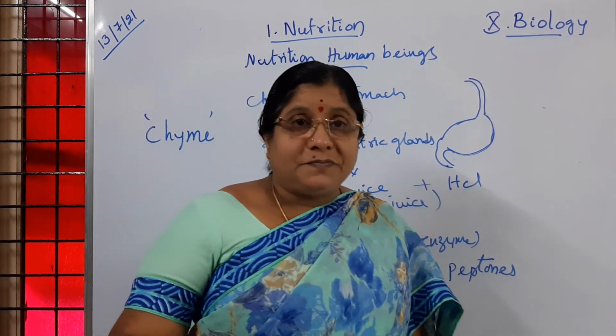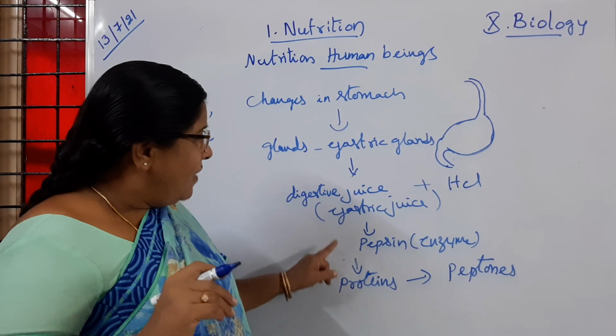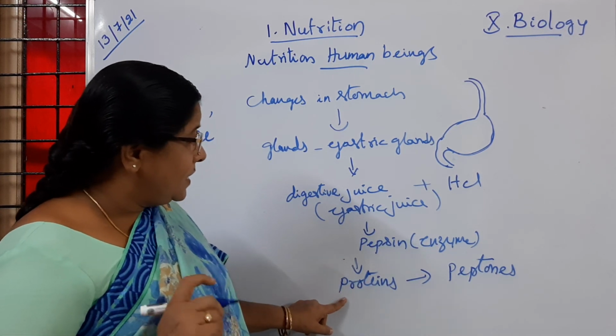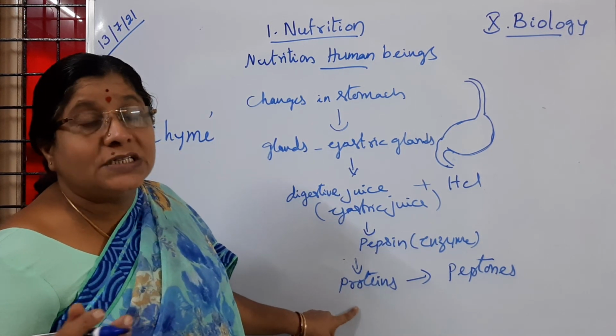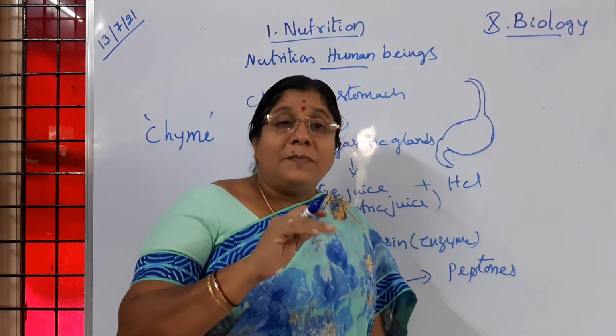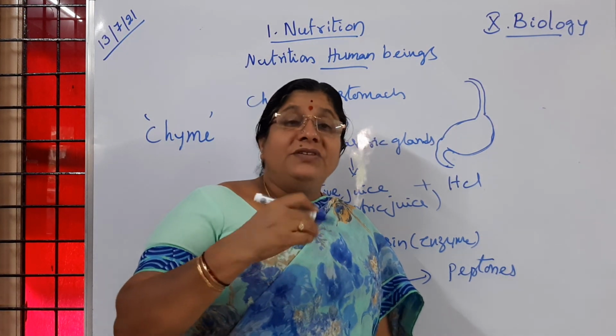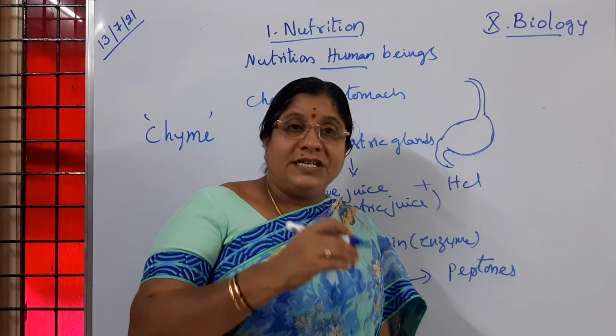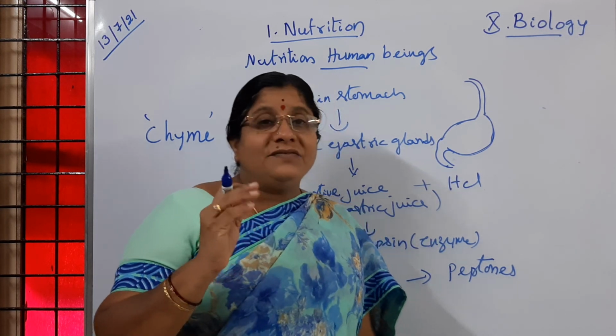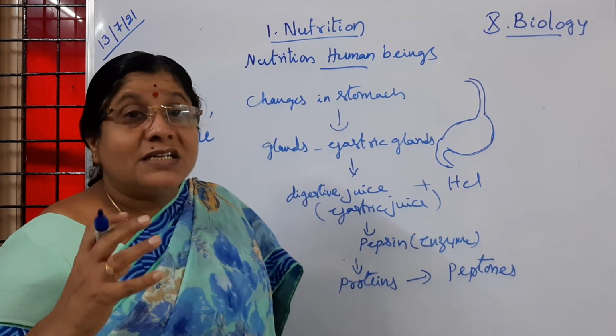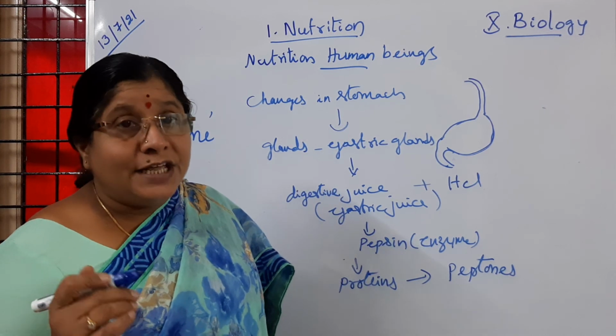After the conversion of proteins to peptones, and with the carbohydrate that was just digested, the food that reached the stomach forms a slurry mass, porridge-like in nature.